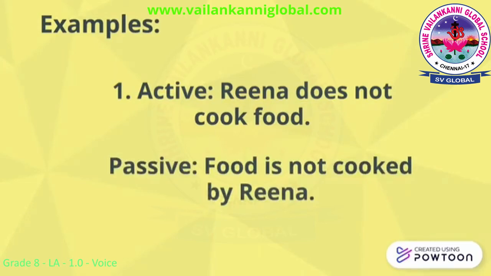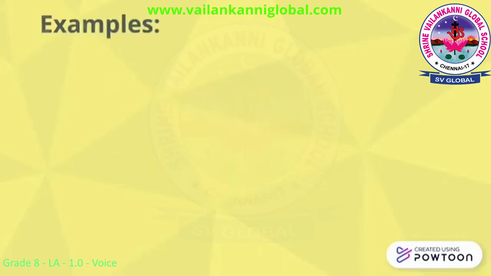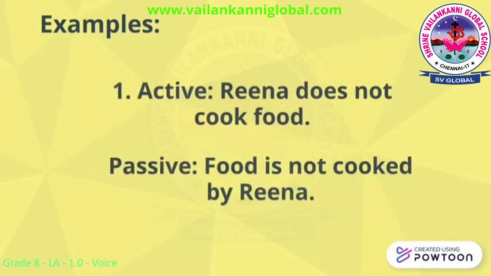So let's change this sentence from active to passive form. Simple present tense active form negative statements will have do or does as auxiliary verb. When we are changing into passive form, we must consider is, am, are as auxiliary verb. The same is, am, are, but we must add them with not. Reena does not cook food. Food is an object of this statement. So food is in singular form and so is is used. The food is not cooked because we know main verb should be in V3 form, so cooked is used.